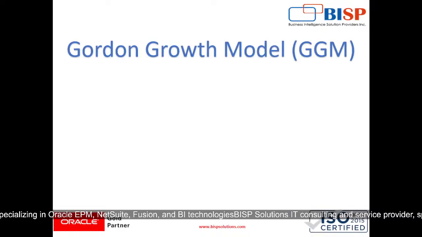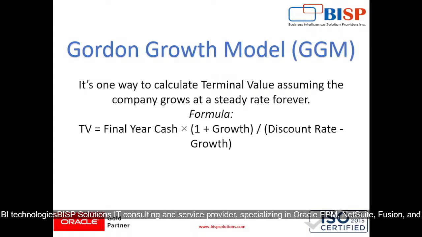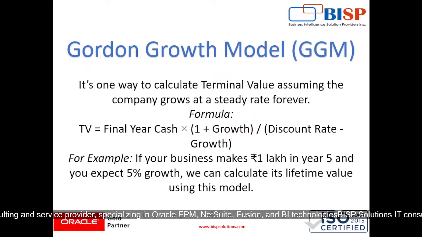Right? Then comes our Gordon growth model, which is GGM. It's one way to calculate terminal value, assuming the company grows at a steady rate forever. The formula says terminal value equals final year cash into 1 plus growth, upon discount rate minus growth, right? If my business is making 1 lakh rupees in year 5 and we expect 5% growth, we can calculate its lifetime value using this Gordon growth model, right?